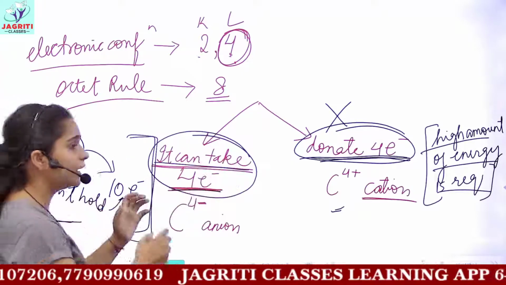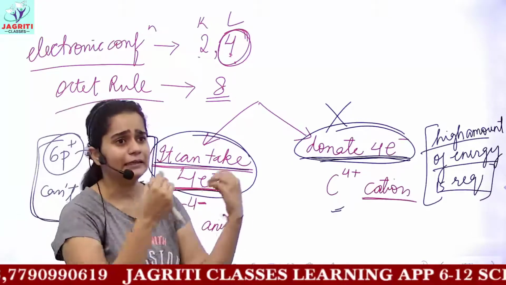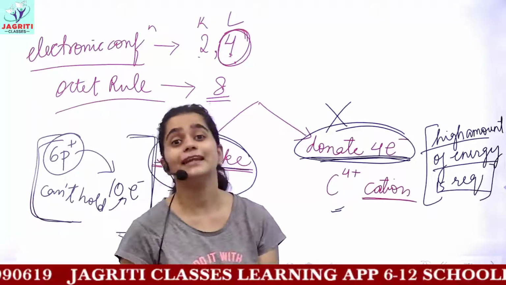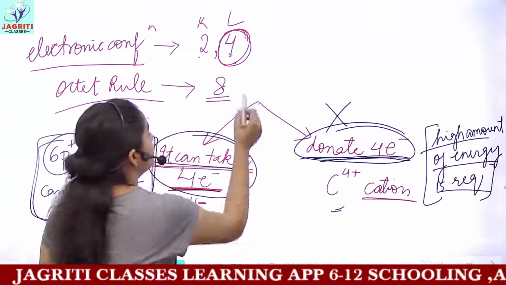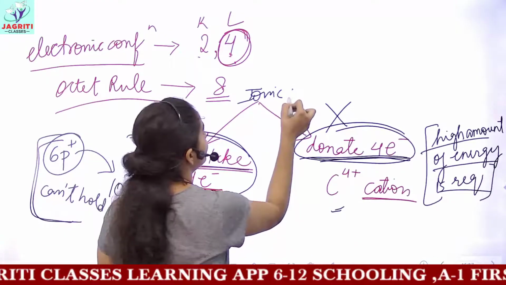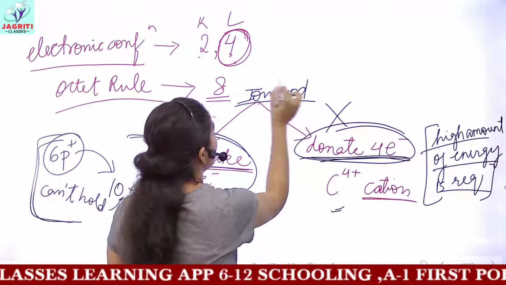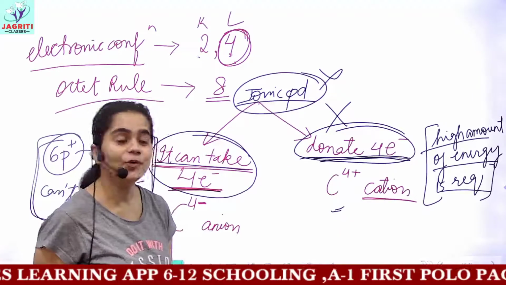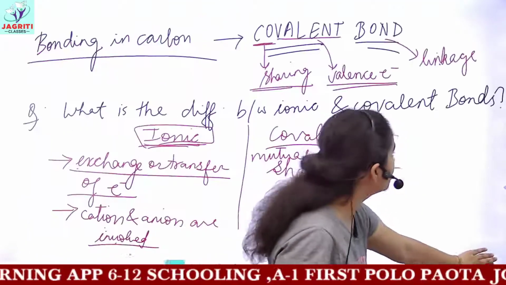So if it cannot donate 4 electrons and cannot take 4 electrons, it does not form an ionic compound. And because carbon doesn't form an ionic compound, it forms what we call a covalent compound.